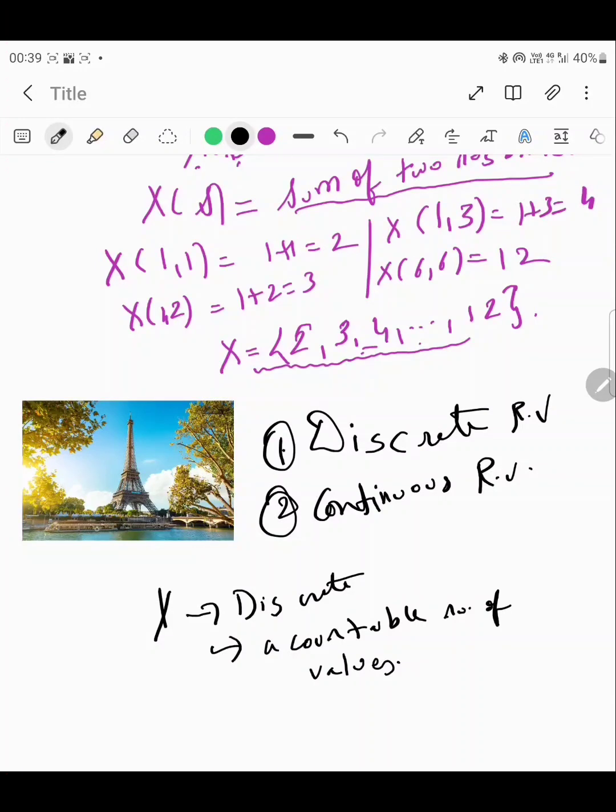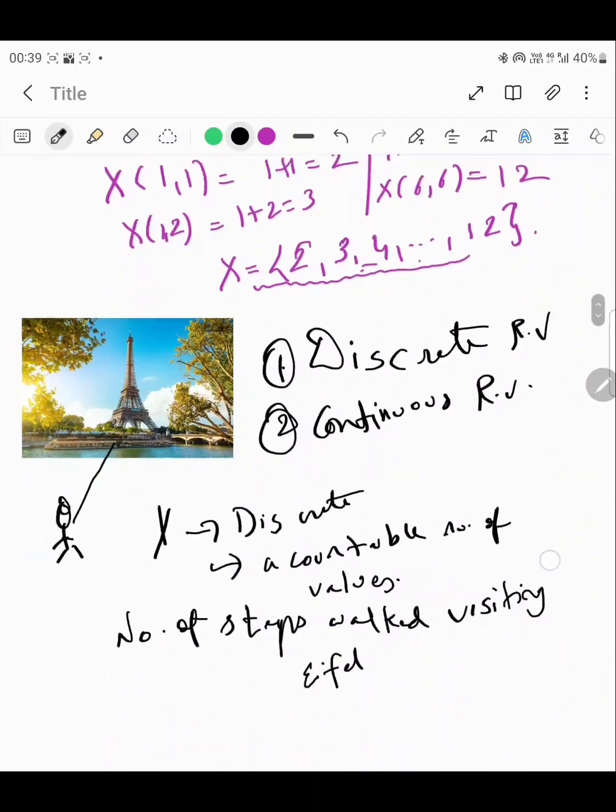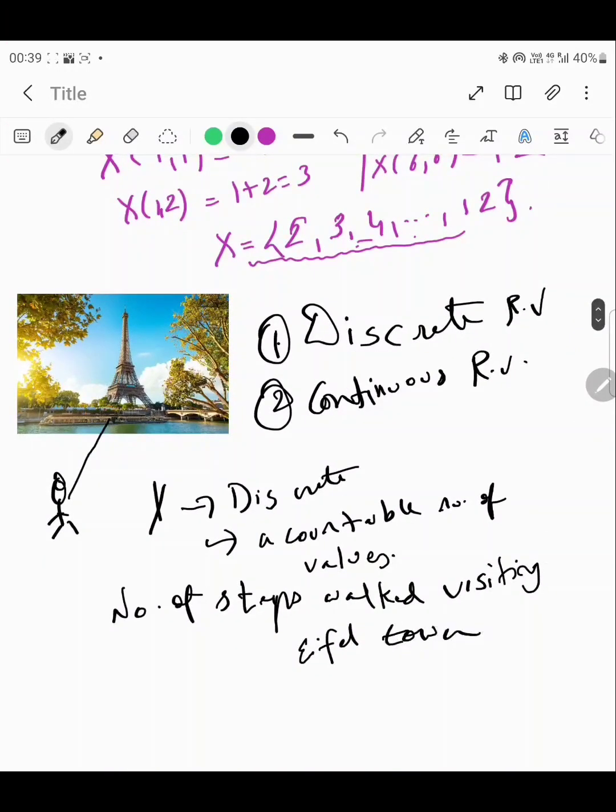So for example, if I talk about a person visiting the Eiffel Tower, then the number of steps walked by the person visiting the Eiffel Tower will be a discrete random variable, right?